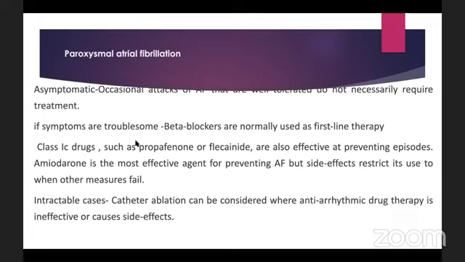So firstly, if the patient is symptomatic, we can just use beta blockers. This is the first line therapy. We just need to remember this. We cannot forget this. And also, for rhythm control, we can use flecainide or propafenone or amiodarone for prevention. For intractable cases, that means if it cannot be managed by the medications, we can do catheter ablation.